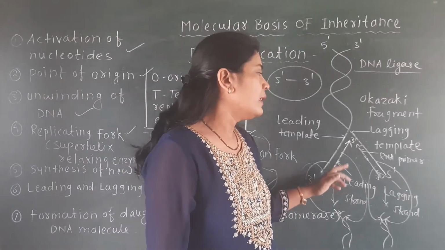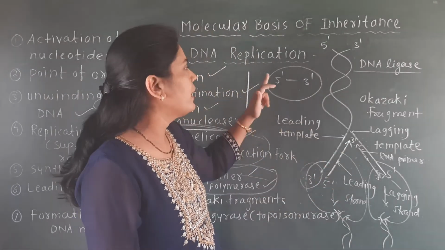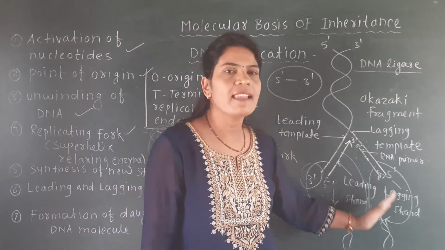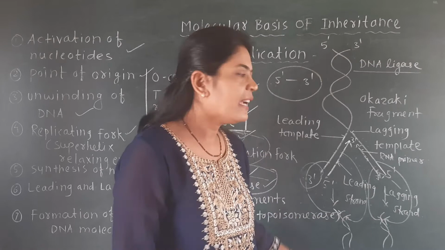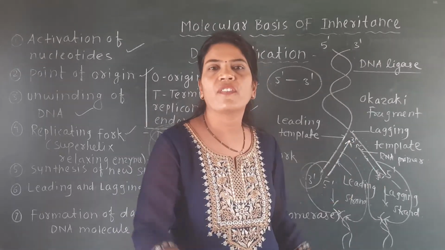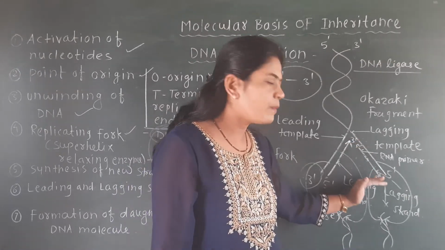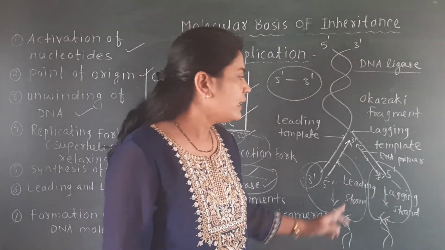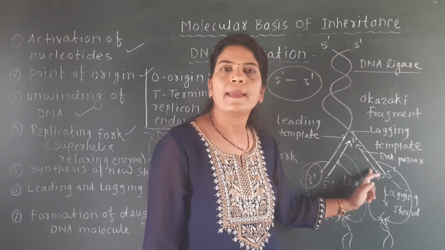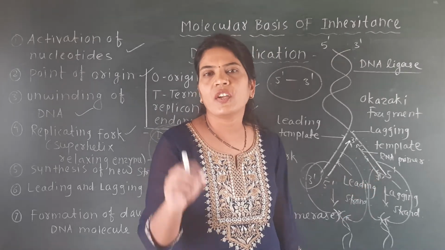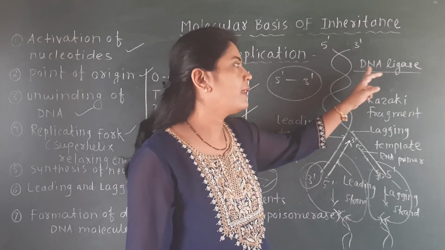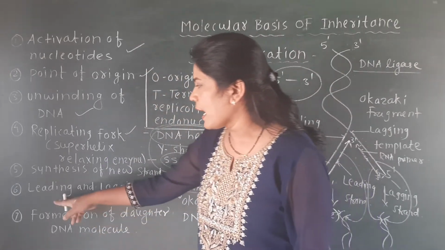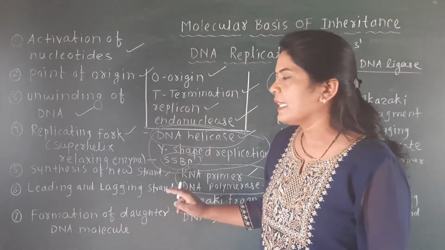Then what happens? The new strands are always formed in the 5 prime to 3 prime direction, both the leading strand as well as the lagging strand. But the difference is that the leading strand forms continuously at a faster rate, and the lagging strand forms discontinuously at a slower rate. And after that, the gap which is present in this lagging strand gets filled with the help of one enzyme, and the name of that enzyme is DNA ligase. So that is about the leading and the lagging strand.